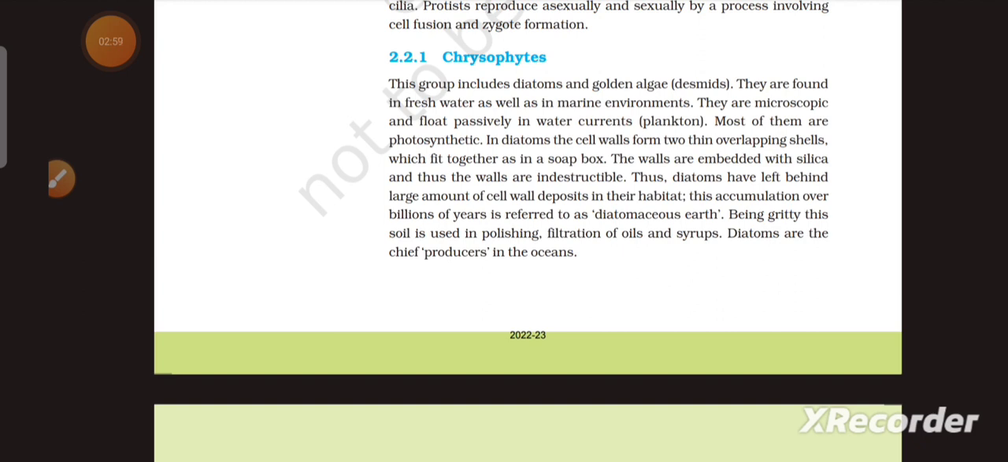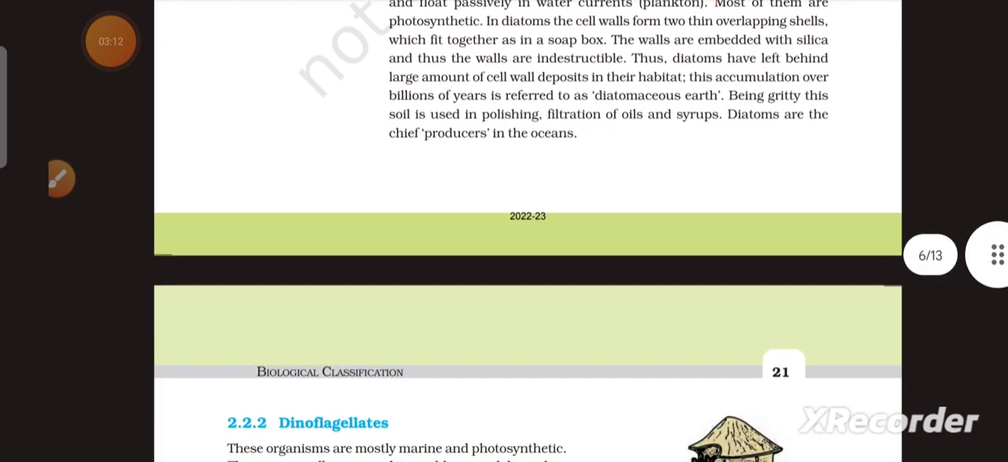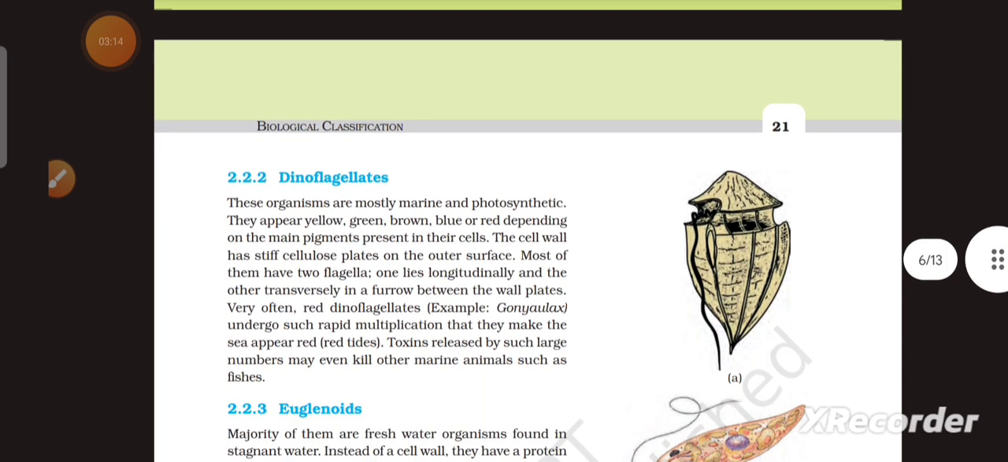This accumulation over billions of years is referred to as diatomaceous earth. Being gritty, this soil is used in polishing, and filtration of oils and syrups. Diatoms are the chief producers in the oceans. Next one is dinoflagellates.